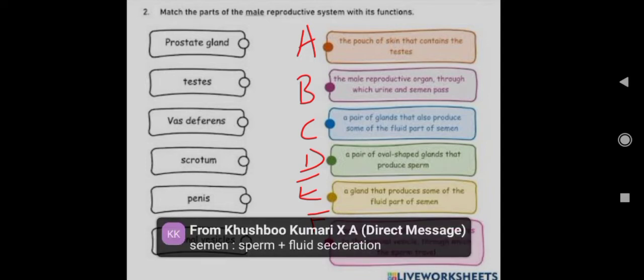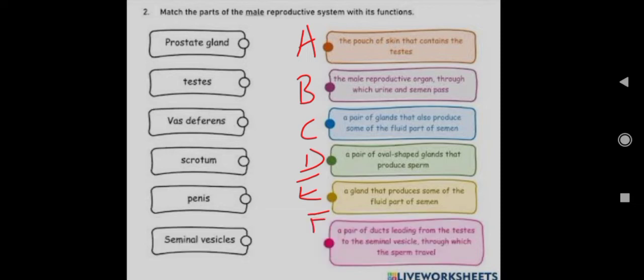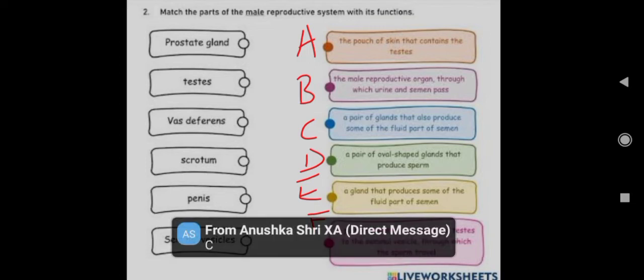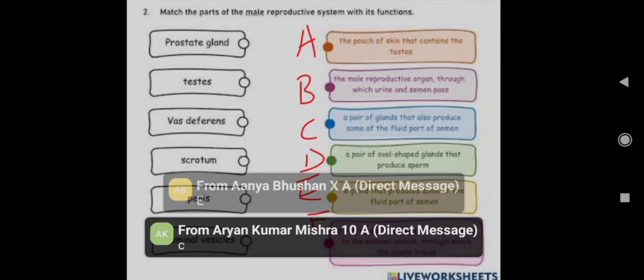Very good. Sperm plus fluid secretion, that is the semen. Very good, correct. Now after the penis, the last part, seminal vesicle. Seminal vesicle. Very good, Anushka. Very quick response. Okay. Aryan also correct.